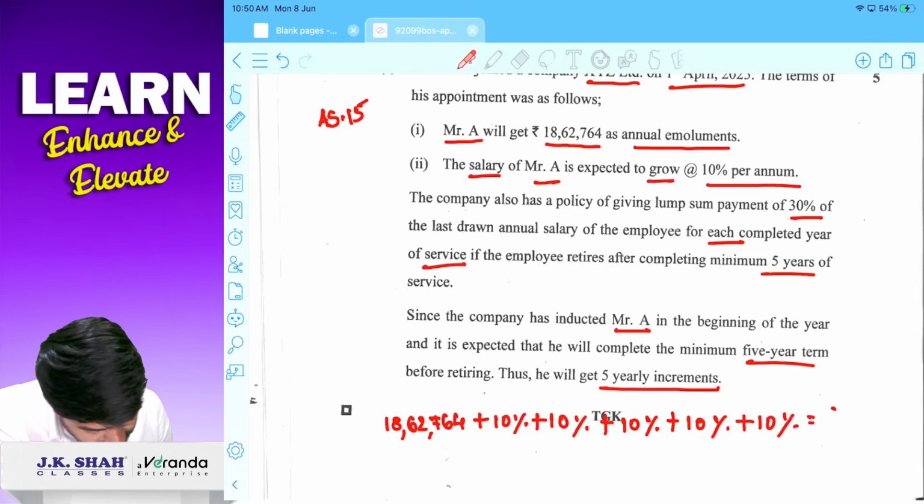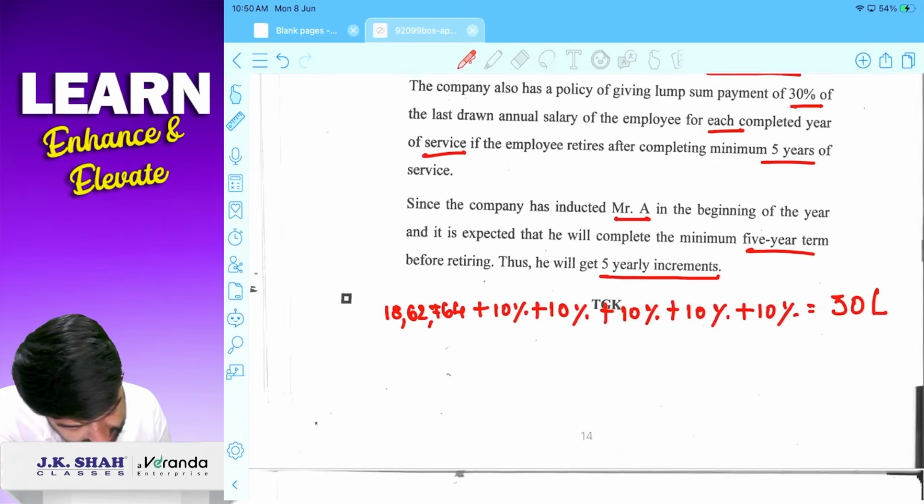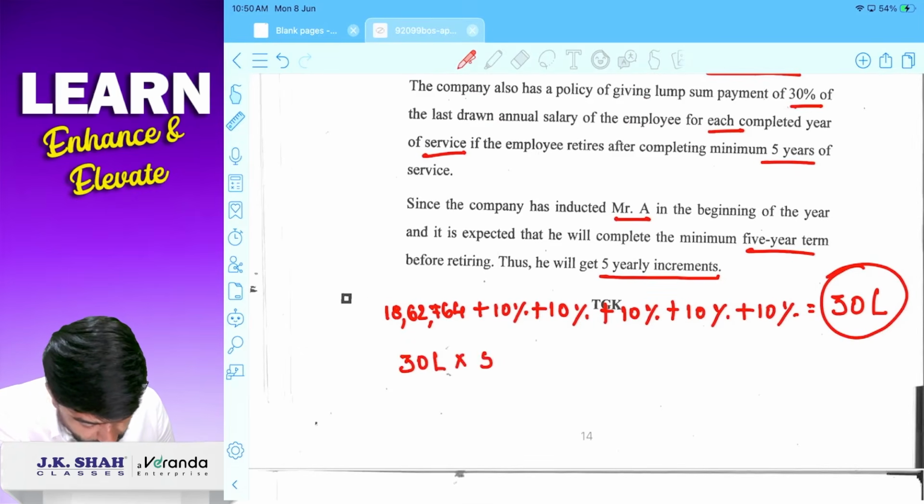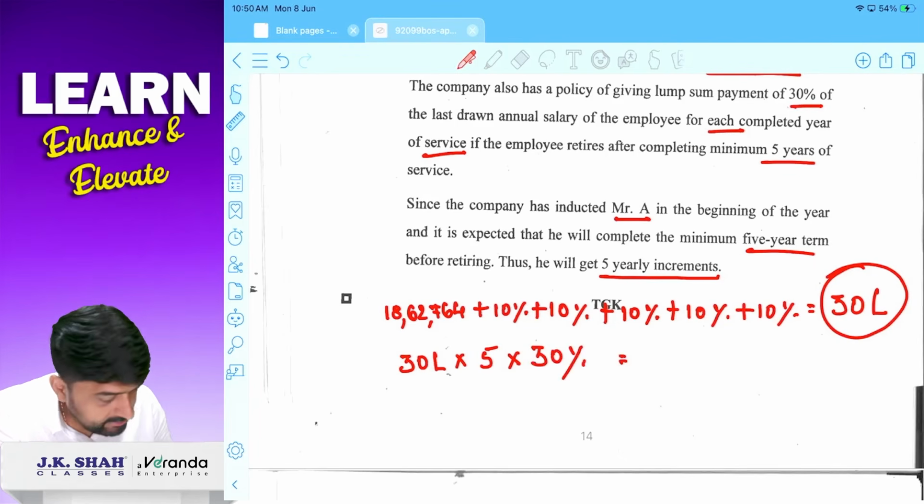Correct? So it will be 30 lakhs. 30 lakhs will be the last drawn salary. Now, how much benefit are we going to give? So 30 lakhs, that is the last drawn salary, into the number of years of service completed, that is 5, into 30%. Correct? So it will become 45 lakhs.